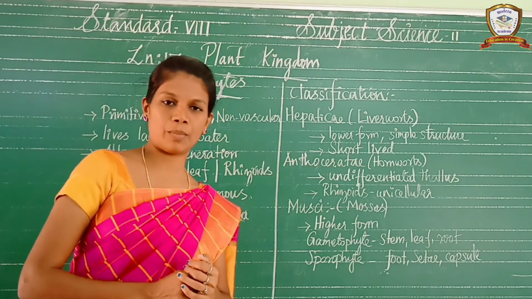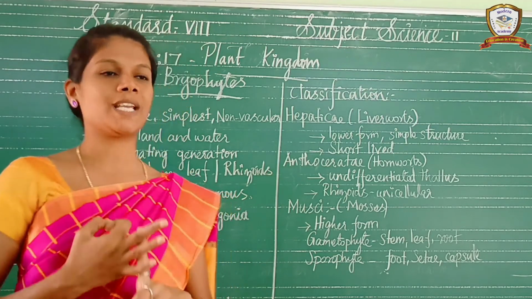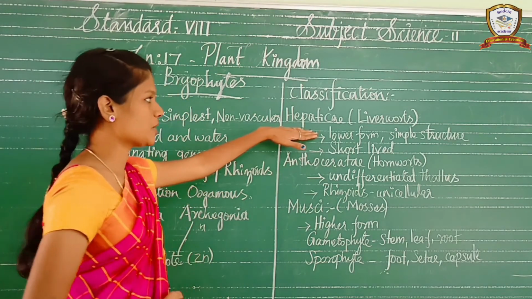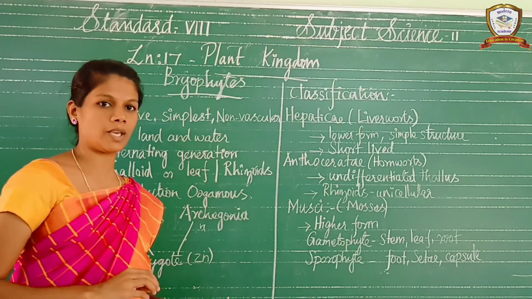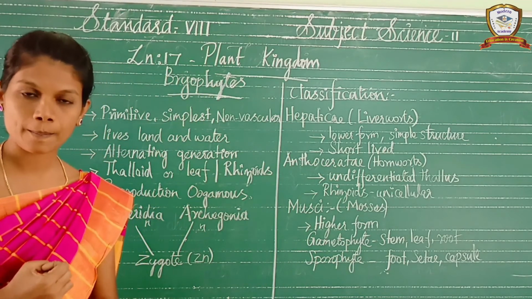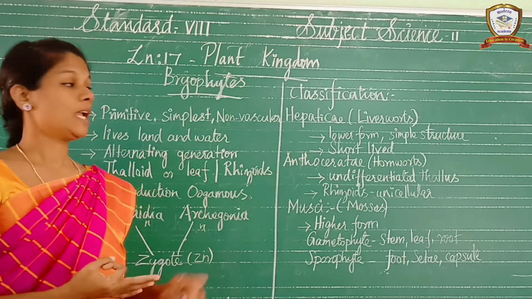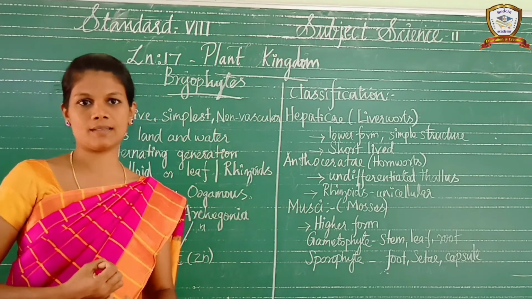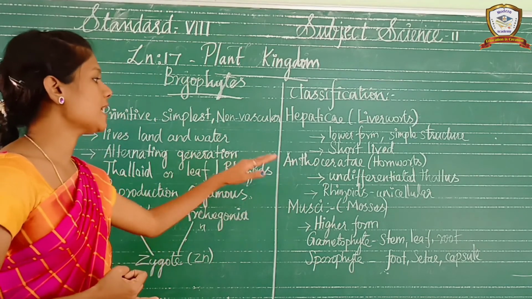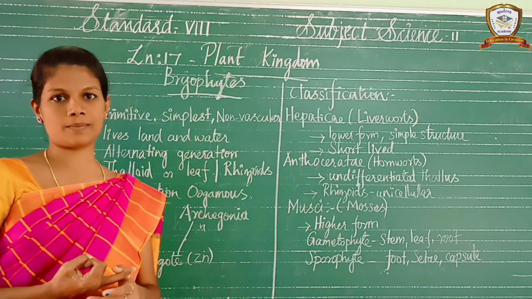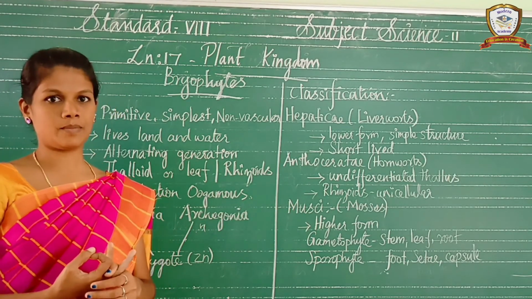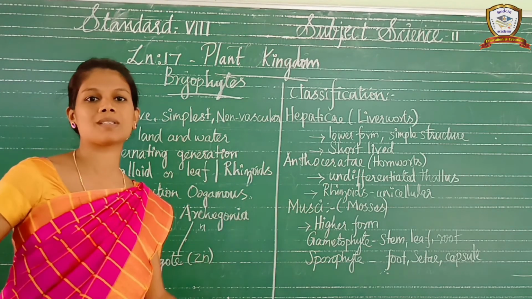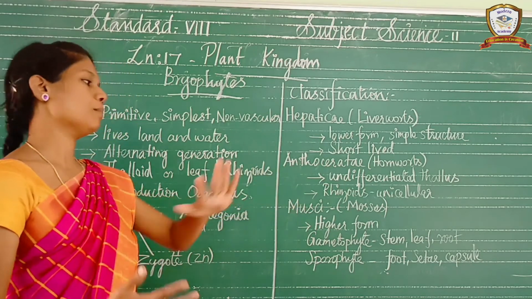So the classification of bryophytes. It is classified into three types. What are they? Hepaticae, Anthocerotae, and Musci. Hepaticae is otherwise called liverworts. Next, Anthocerotae is called hornworts. Next, Musci is called mosses. Okay, it produces large mosses, so that's why it is called mosses.